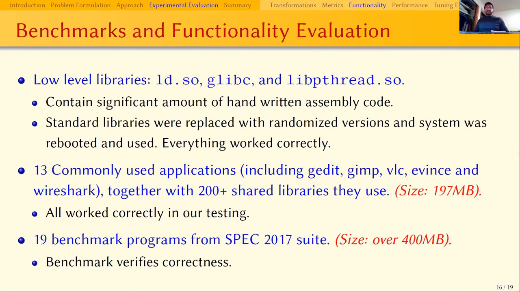Our instrumentation approach was tested on a large spectrum of binaries, including low-level libraries such as Dynamic Loader and standard C library glibc. Note that these libraries contain significant amount of handwritten assembly code. SBR is able to correctly transform such low-level code. Other than this, 13 commonly used applications together with 200 plus shared libraries were transformed and their functionality was tested. Performance and entropy was evaluated on the SPEC 2017 benchmark suite.